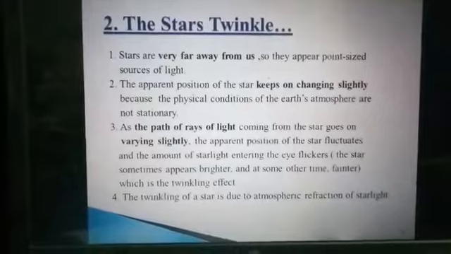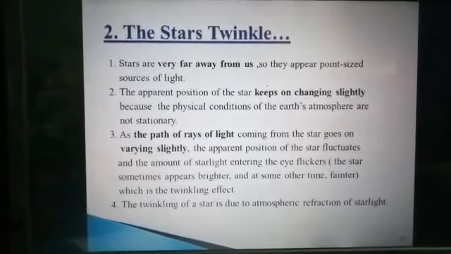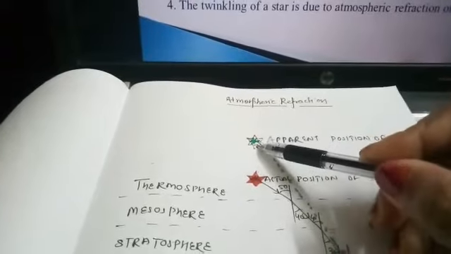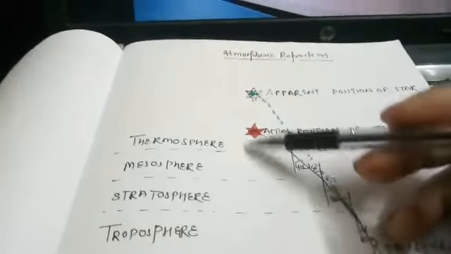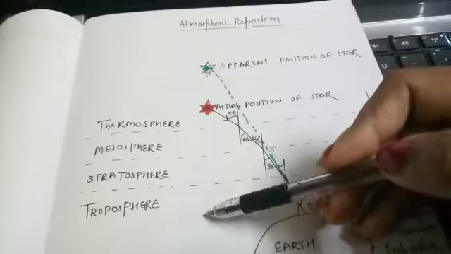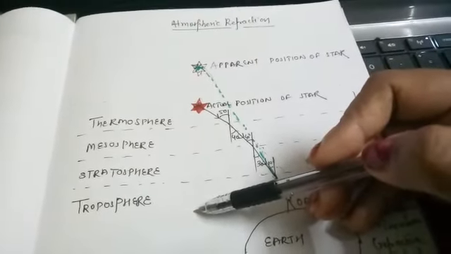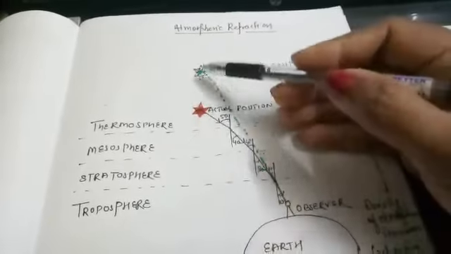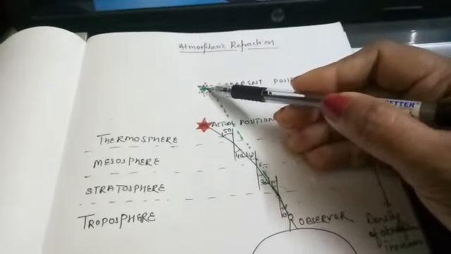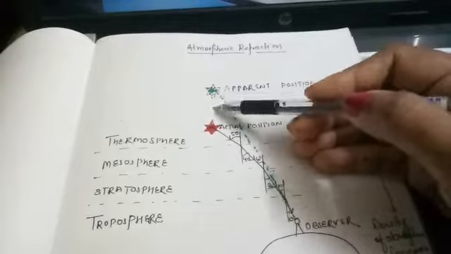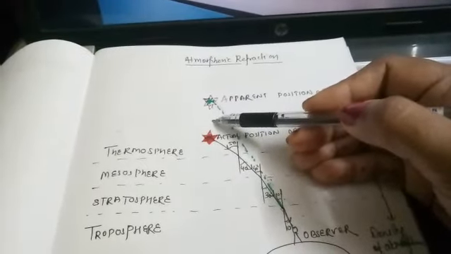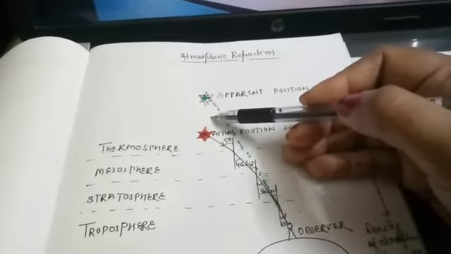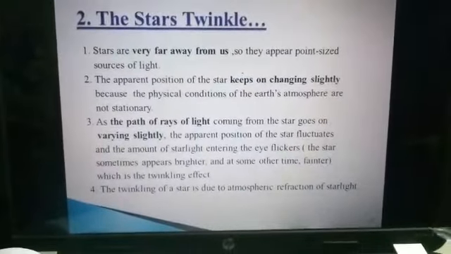Number second, you are already aware that the apparent position of a star keeps on changing slightly. So here, this one is the apparent position of a star, but because all these layer density, this refractive index gradually increases, right? There is fluctuation in the refractive index. So sometimes apparent position is here, sometimes here. So there is a variation in the apparent position of a star. So this variation causes twinkling effect.